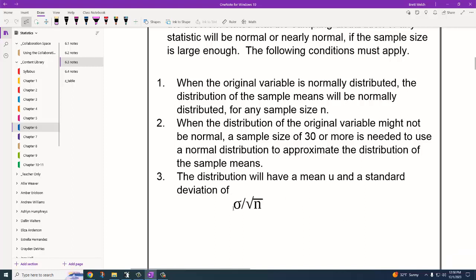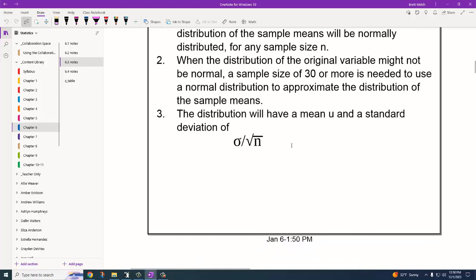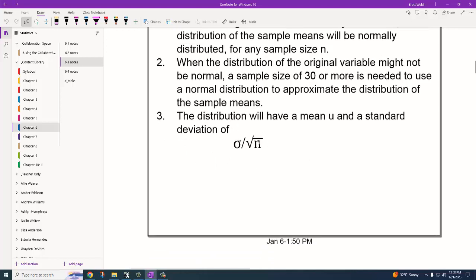If the standard deviation of the original data is sigma, we will need to divide that by the square root of the number of data values that we're taking in our sample. So if it was 30, it would be the square root of 30. If it's 50, it's the square root of 50. That's whether it's normally distributed or not. The sample means have this standard deviation.